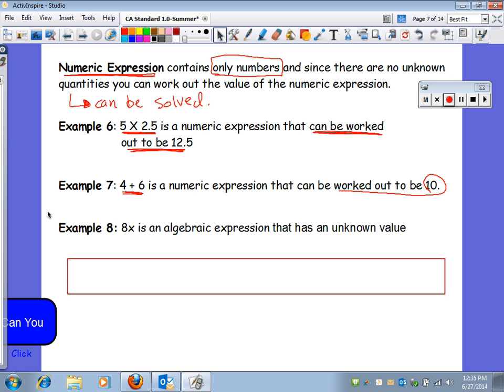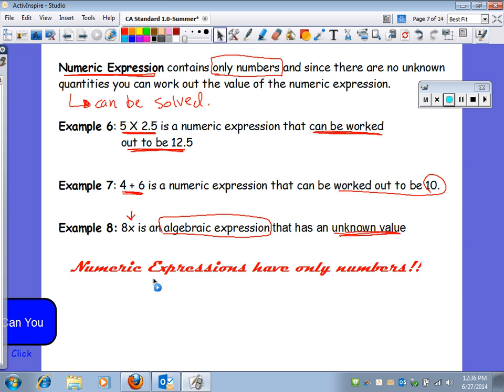Example 8 is 8x. Now 8x is not numerical. You cannot get an answer. It's called an algebraic expression because it has an unknown value. That x is something we do not know how much that is. They did not give that to us. So numeric expressions have numbers that you can work out. Algebraic expressions have an unknown value. 8x would be an algebraic expression. Numeric expressions have only numbers in them.